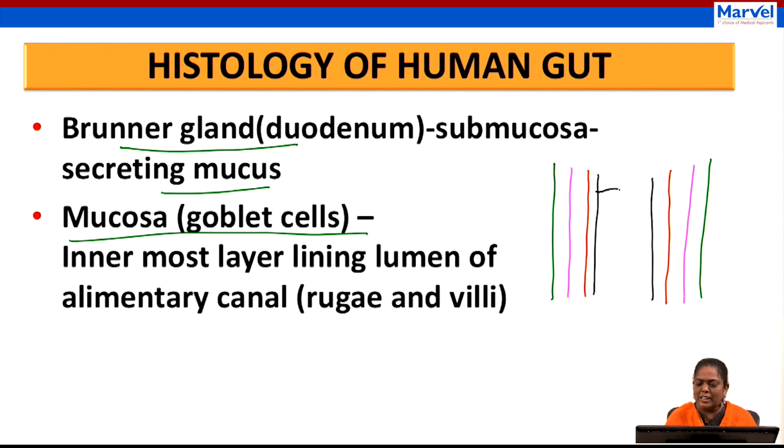If it is a small intestine, you can see finger-like structures called villi. And if it is a stomach, in the mucosal layer, you can see rugae. Is it clear?